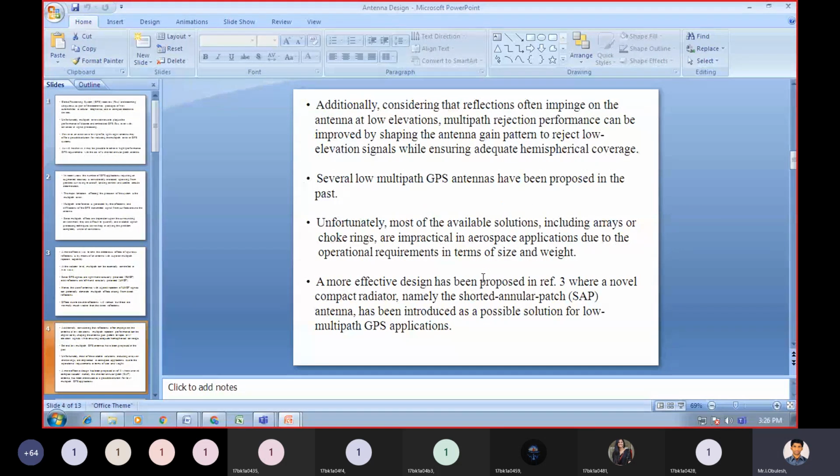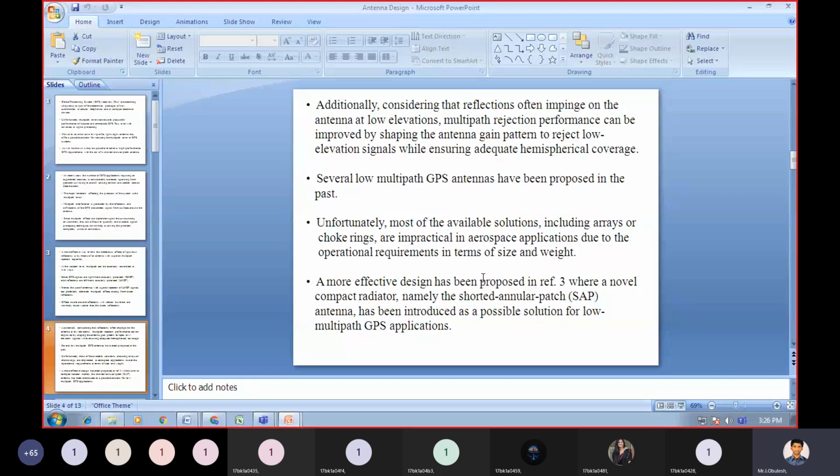Additionally, let us consider that reflections often impinge on the antenna at low elevations. Multipath rejection performance can be improved by shaping the antenna gain pattern to reject low elevation signals while ensuring adequate hemispherical coverage.